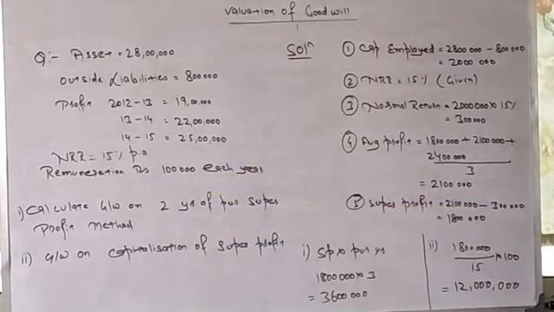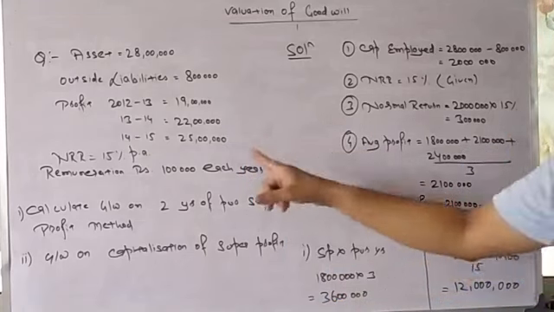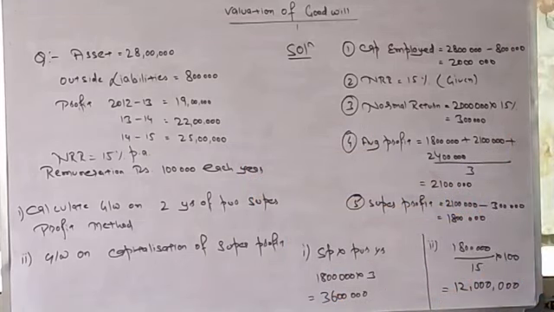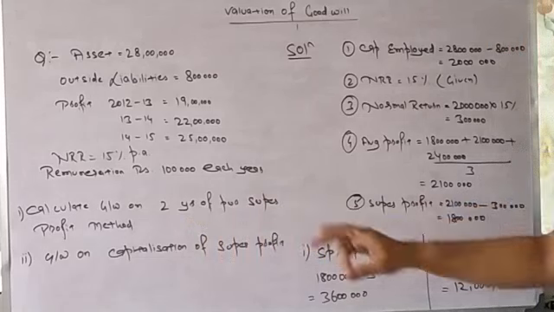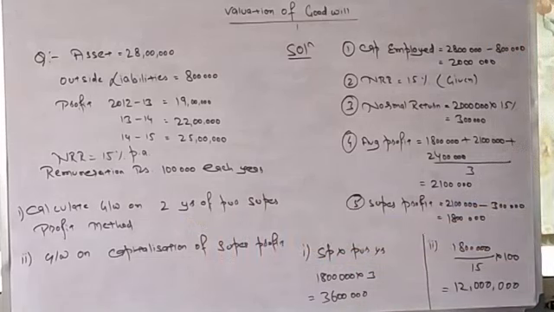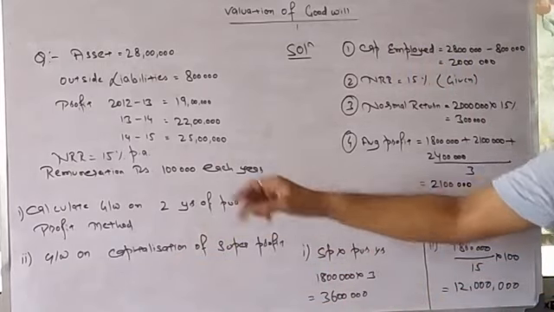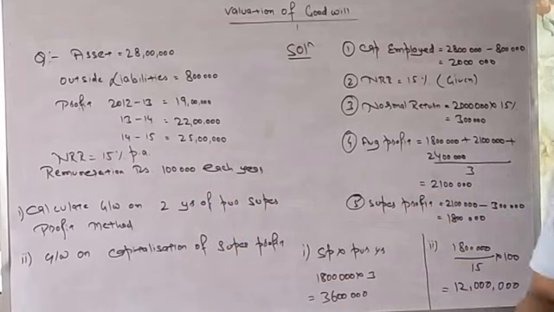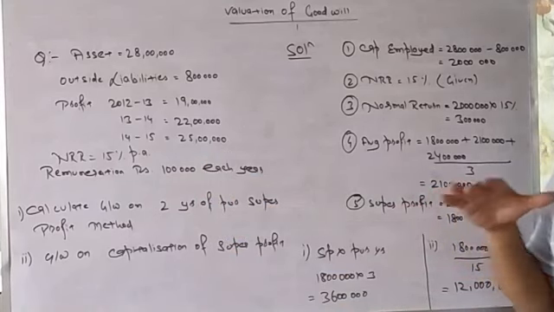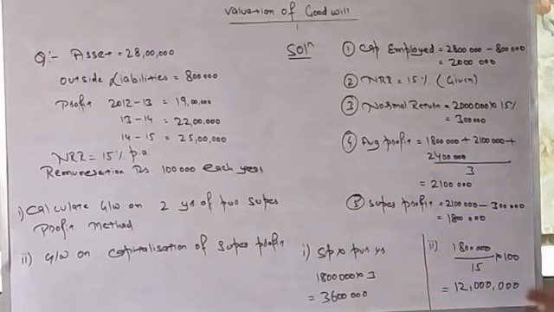That means this adjustment has not been done. There is a separate adjustment given that there is a remuneration of 1 lakh each year. Calculate goodwill on 2 years of purchase of super profit method, and goodwill on capitalization of super profit method. So both methods we need to calculate. As I told in my basic idea, the first 5 steps will be the same for both methods. Only step 6 will be different. So let's solve the first 5 steps.